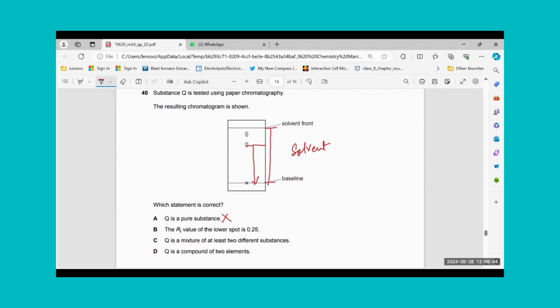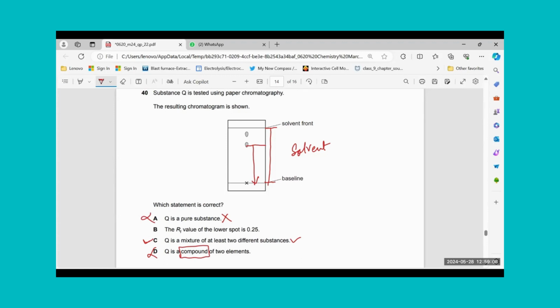Let's look at the next statement. Q is a mixture of at least 2 different substances. This could be the right answer. Q is a compound of 2 elements. Since we are performing it with a mixture, a compound cannot be separated by chromatography. D is wrong, A is wrong, C is correct, but B we do not know because I cannot solve it with a ruler.